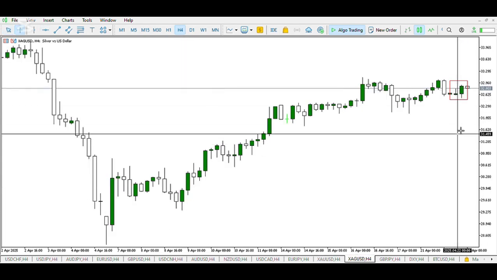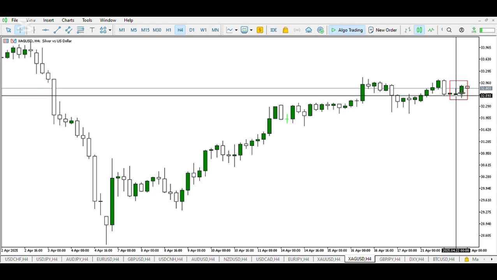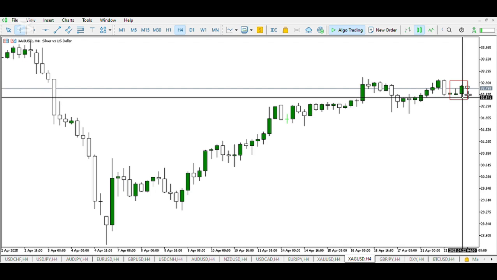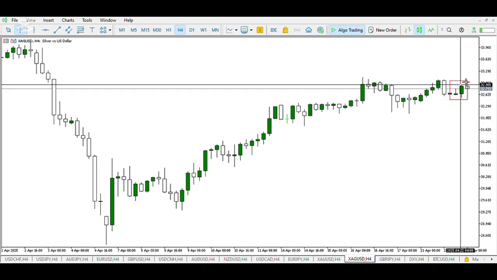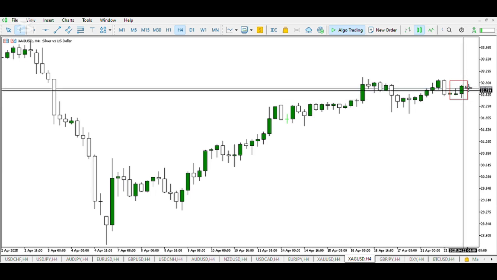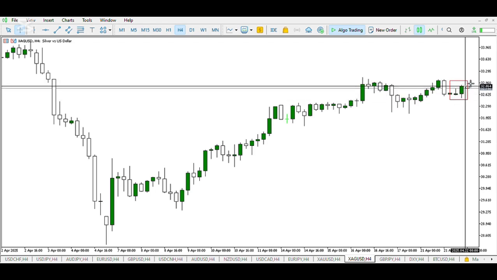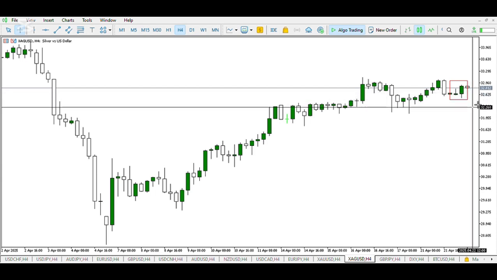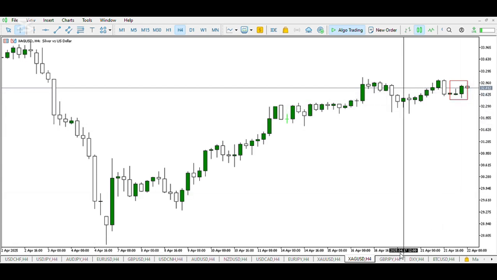On silver, at the opening of the Asian session, we can see an indecision right here. However, the second half, you can see buyers pushing price up and creating a false weak support here. This is likely not going to hold, as we are seeing a buy side liquidity for a sell here, so we expect a manipulation. We already have the accumulation right here. We expect the sellers to induce buyers to take more positions, go against them, price to come down with one or two candles and close as a bearish candle, push price down, then we can expect a sell on silver.